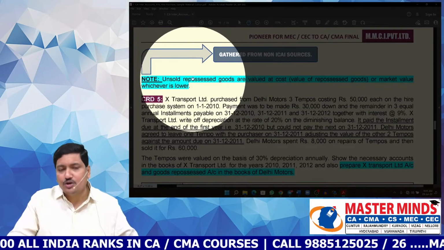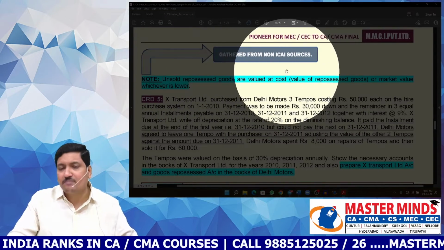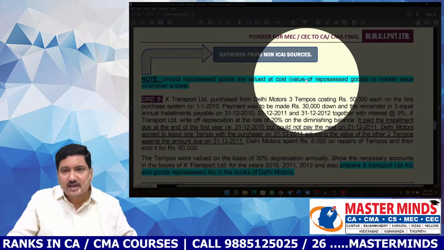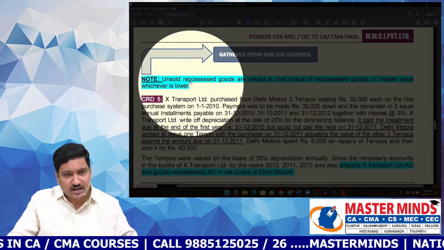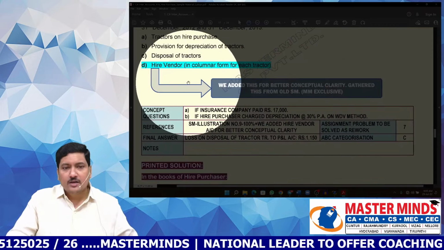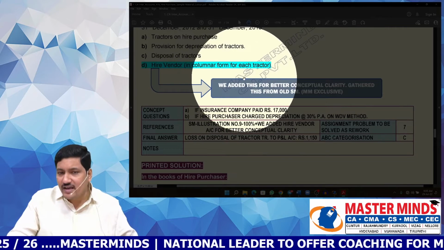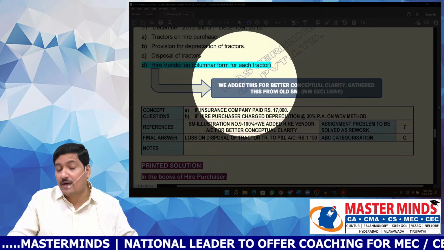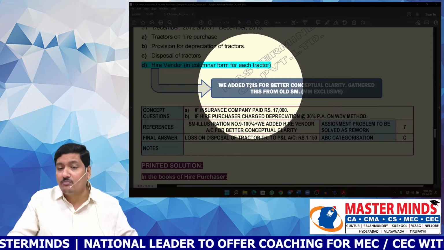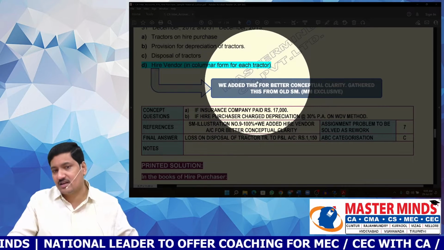As I already told you, we are even gathering the best points from all the textbooks and including the same in our material. Here is one example for the same. Here you can see this point is not there in the latest study material, but we picked up this from old study material, that is, the old syllabus.